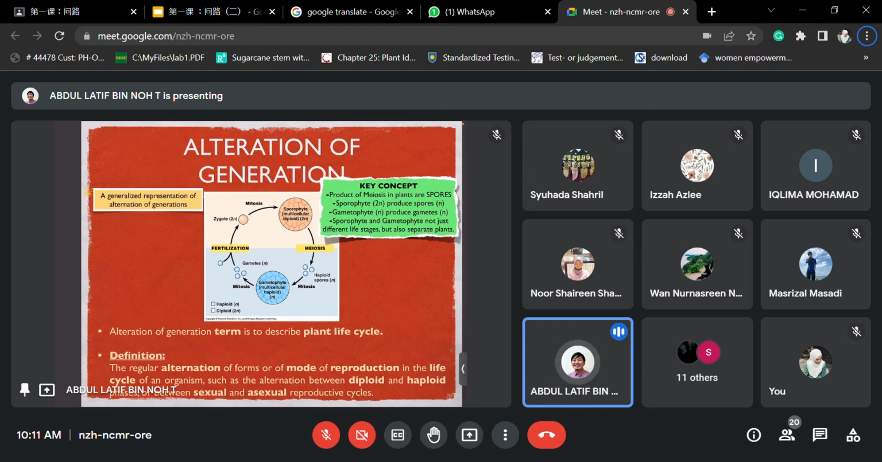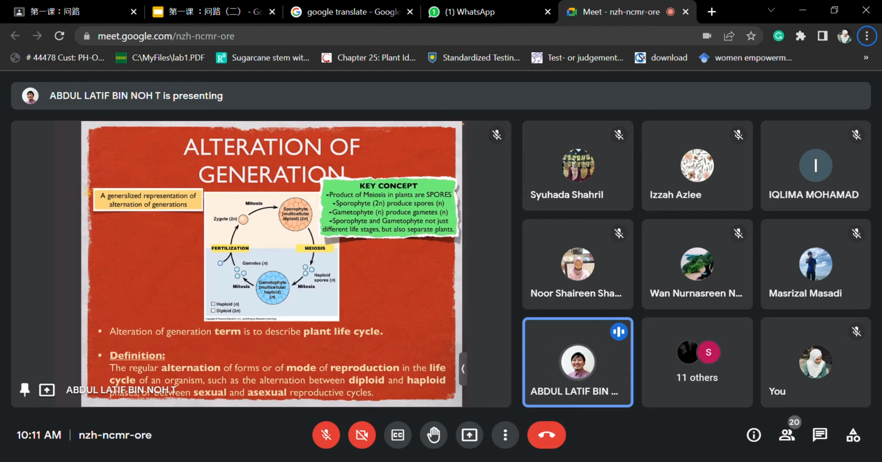Haploid. Alright. So the term alternation of generations is normally what we call it in the plant life cycles, right? So what phase are they in, and what phase are they in that particular structures, and how they grow and survive, right? So this is the definition: the regular alternation of forms or a mode of reproduction in the life cycle of an organism, such as an alternation between diploid and haploid phases, or between sexual and asexual reproduction cycles.